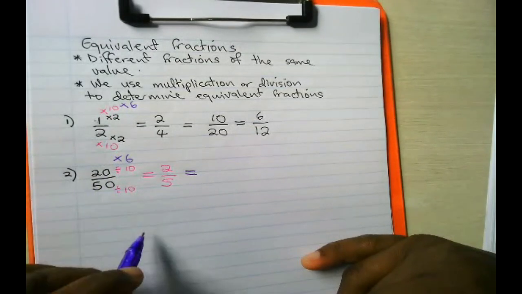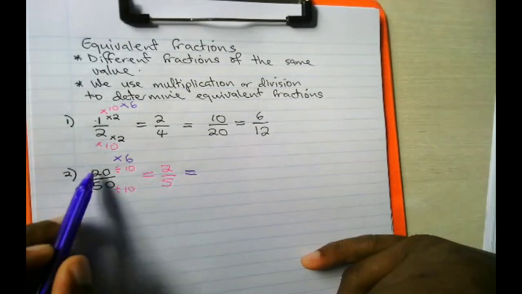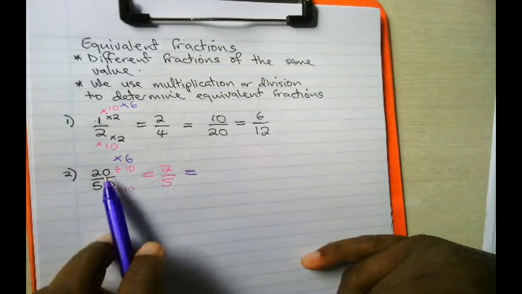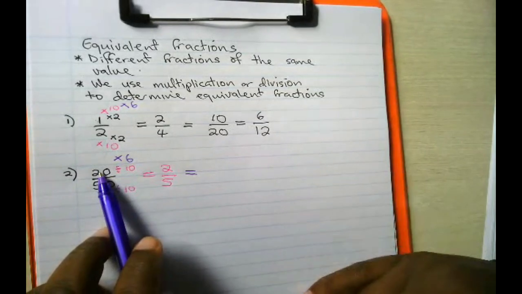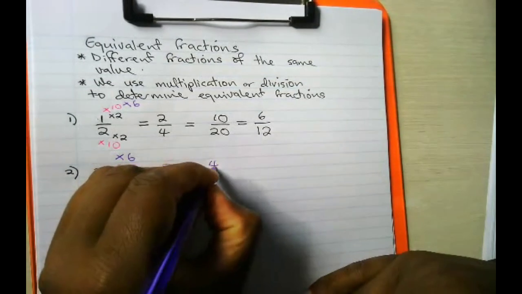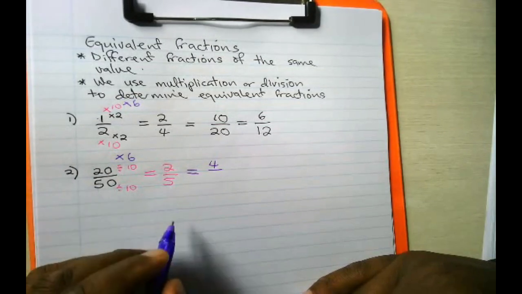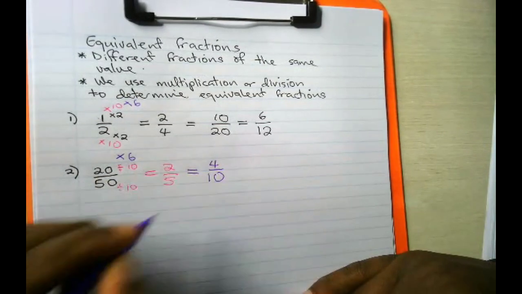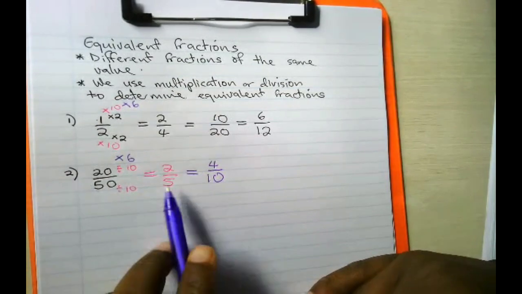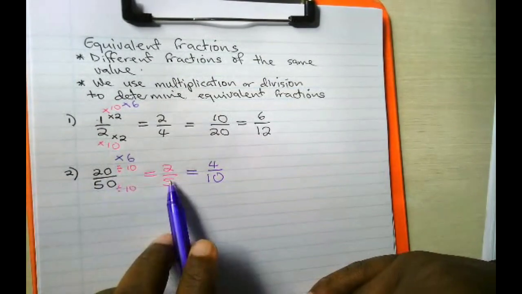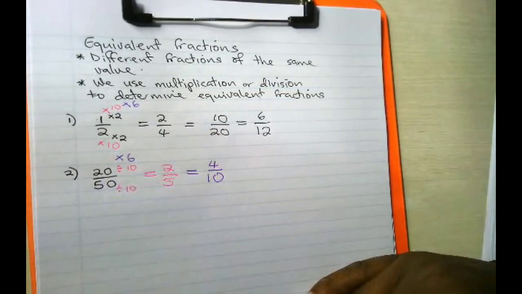Now let me divide by 5. 5 can get into both of these. 20 divided by 5, we get 4, and then 50 divided by 5, we get 10. This fraction is equivalent to this fraction and equivalent to this fraction.